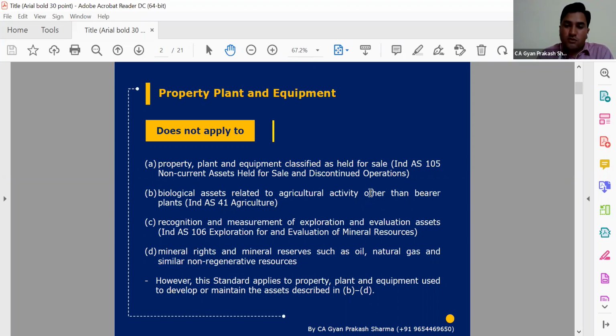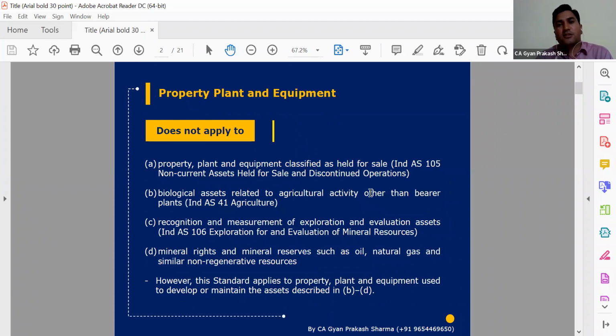Though the assets are categorized as PPE, when the company wants to change its business scenario and decides to sell, assets held for sale will not be covered here. There is no provision of Ind-AS 16 or Ind-AS 38, whatever the case, not applicable here. In that case, we will take into consideration Ind-AS 105. Any expense which is part of an asset but specifically dealt with by another Ind-AS will not be covered here.